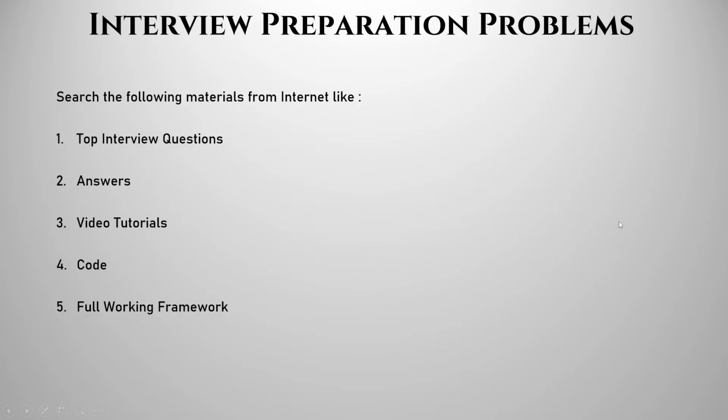Same way we try to get answers, video tutorials, code, working frameworks, everything on the internet, which gives us 100 different types of results. In short, we can call it scattered information, and this will consume lots of your time to collect all the information. Using this, our concept will get clear, but you have to do this for each category of questions.